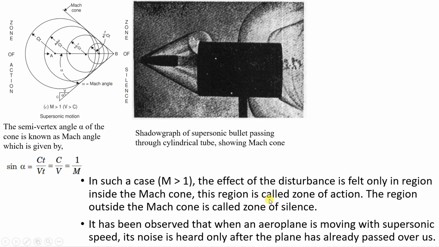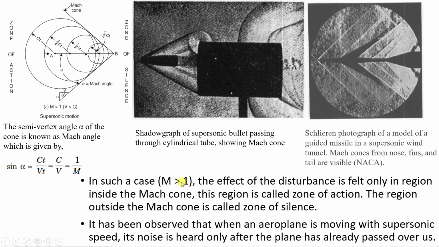Now there are some methods of actually visualizing this Mach cone. I will be giving you some links related to this in the description of the video, where you will be able to actually visualize the Mach cone. Here you can see a bullet is traveling at supersonic velocity, and here you can see the Mach cone is generated. The photography method which is used is known as shadow graph. The shadow graph of a supersonic bullet passing through a cylindrical tube shows a Mach cone.